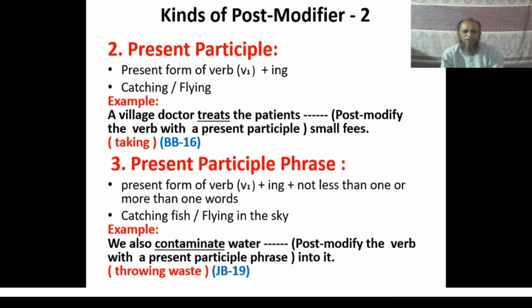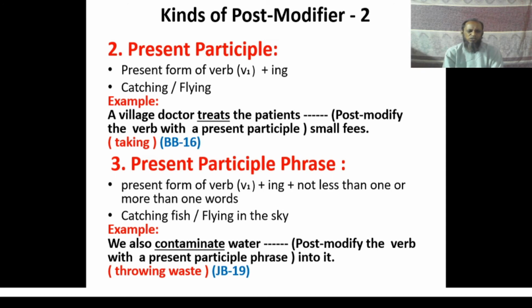The use of present participle phrase is as follows. Look at the example. We also contaminate water. Post modify the verb with a present participle phrase.